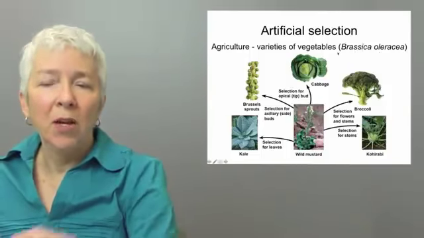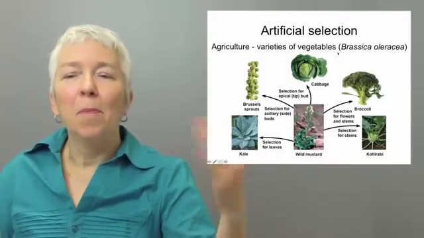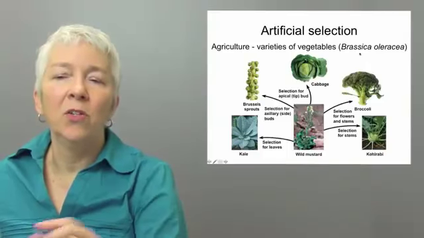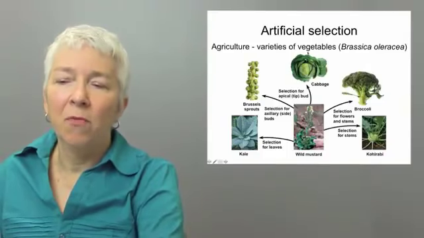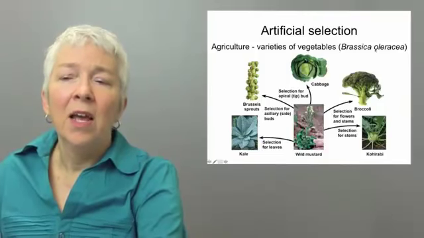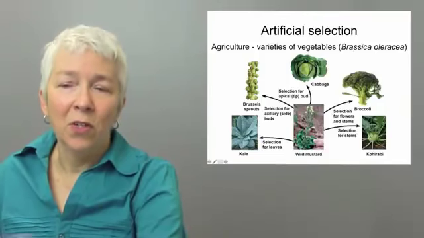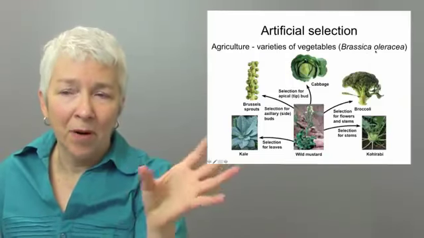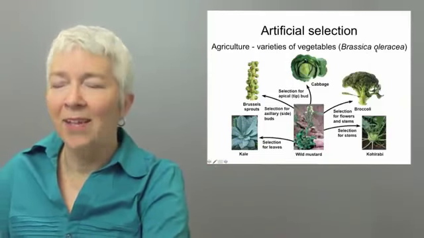Here's the species name right here. Notice that per earlier remarks, the species name has two parts. So this is genus Brassica. The species name for these different varieties is Brassica oleracea. It's shown in italics, and notice that the genus is capitalized and the specific part of the species name is not capitalized.